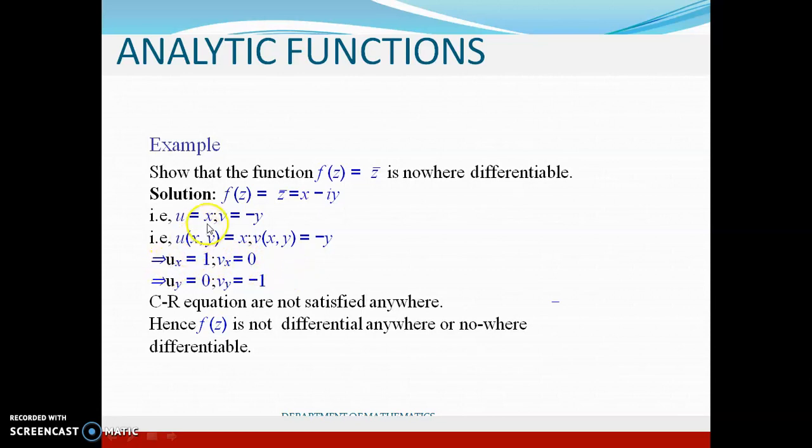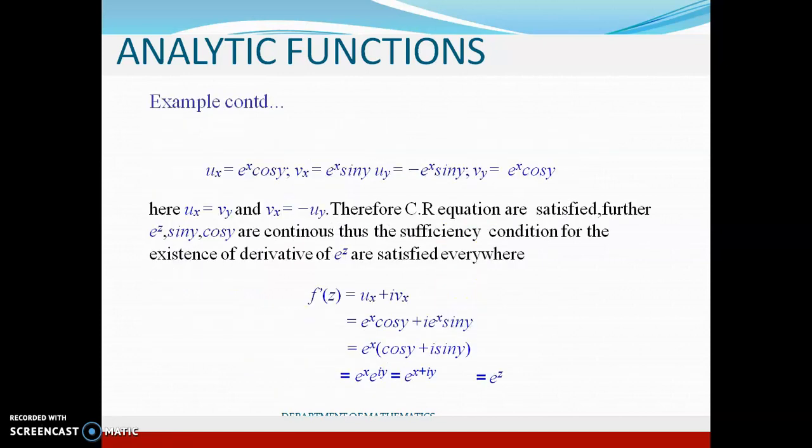So dou u by dou x is 1, dou u by dou y is 0, dou v by dou x is 0 and dou v by dou y is minus 1. So you can see that ux is 1 and vy is minus 1. They are not equal. So CR equation is not satisfied. Therefore, the function is not differentiable anywhere and therefore it is not analytic.